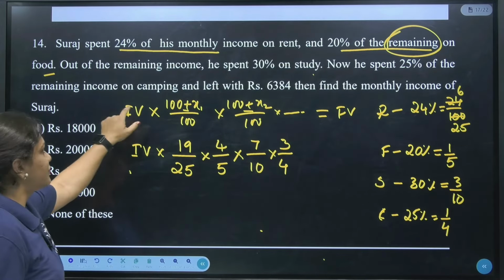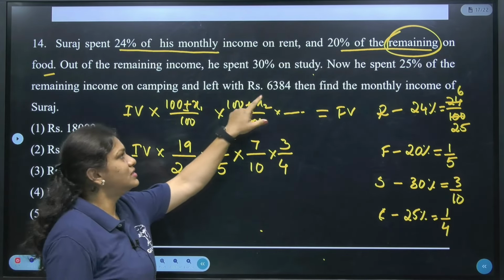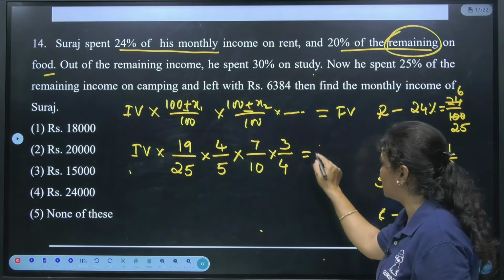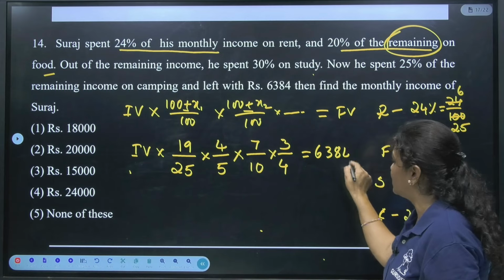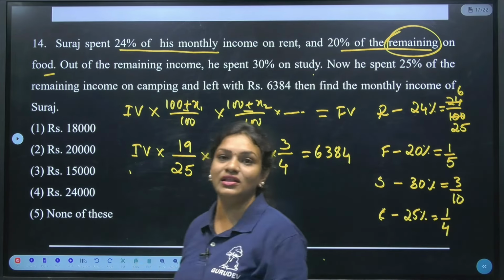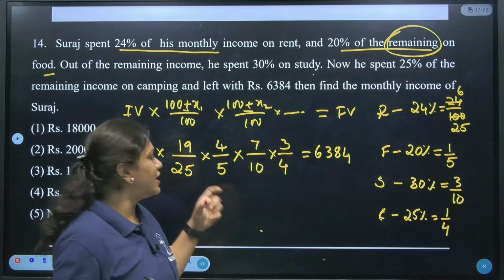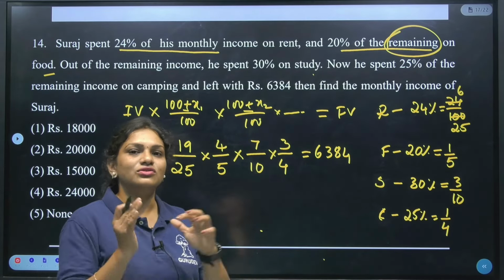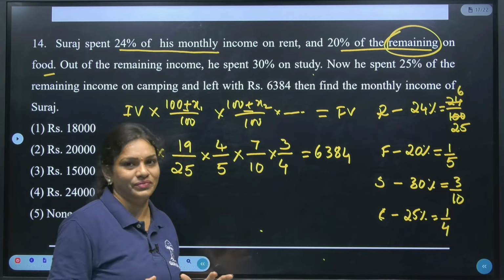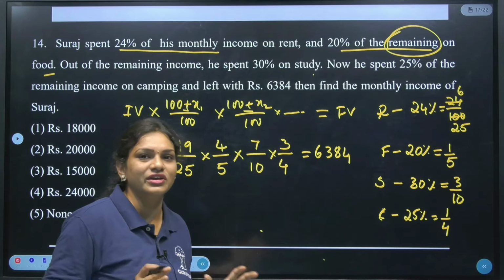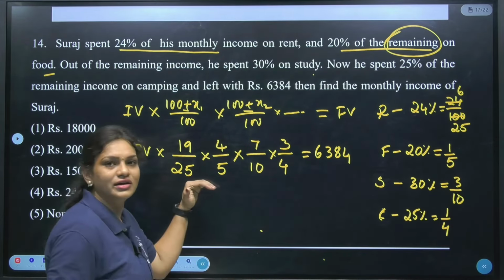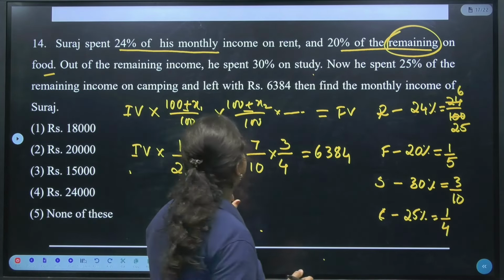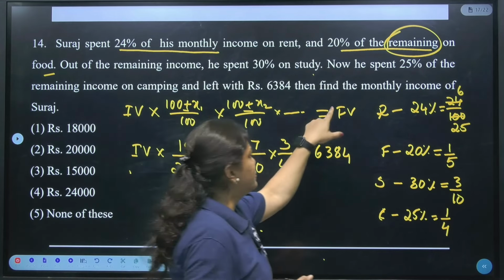Now, based on the question, and he left with 6,384. I hope it is clear for everyone now. So, finally, the value, whatever the 6,384 is given, that is the remaining. Because of that, all the things, whatever the fractions are there, right? To that fraction, remaining part we have done. Is it clear? I hope it is clear for everyone. So, if I simplify here, I will be getting the initial value. Okay. So, next, see, what is the question they are asking?